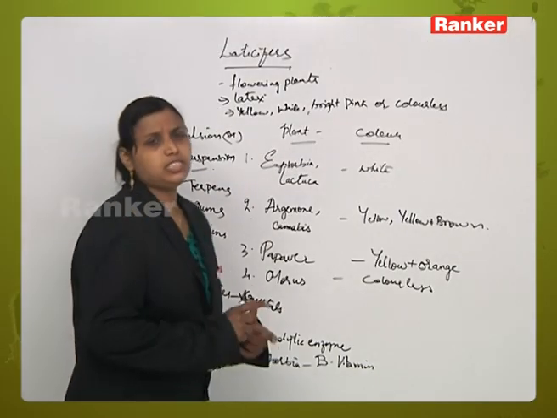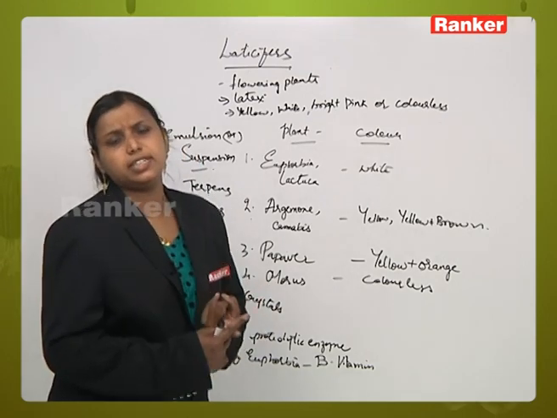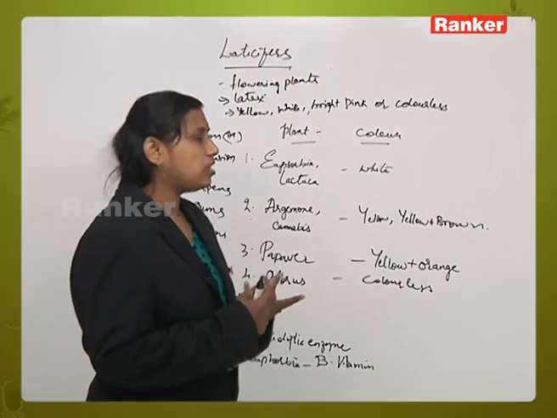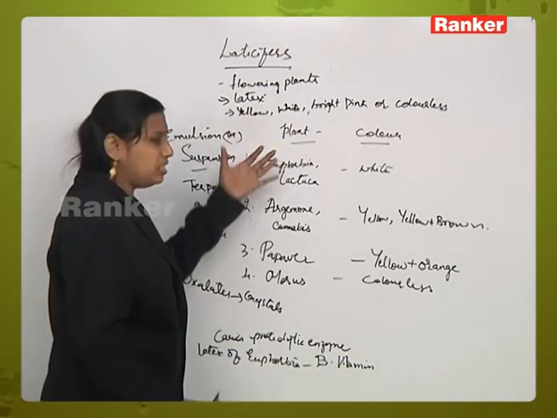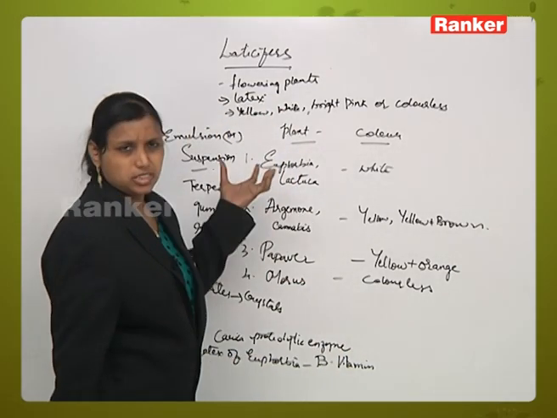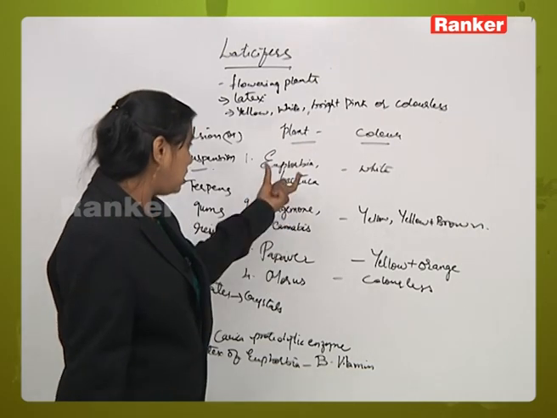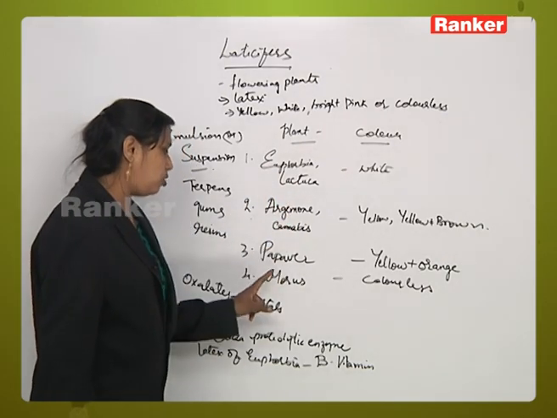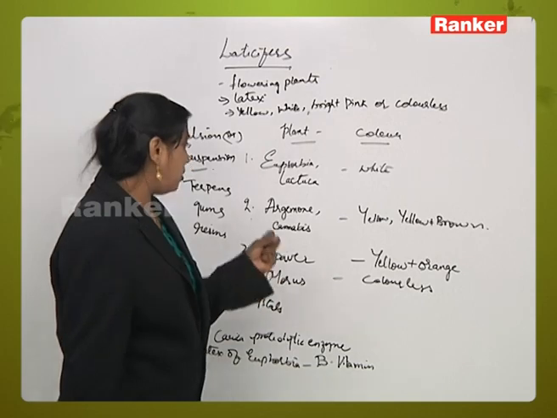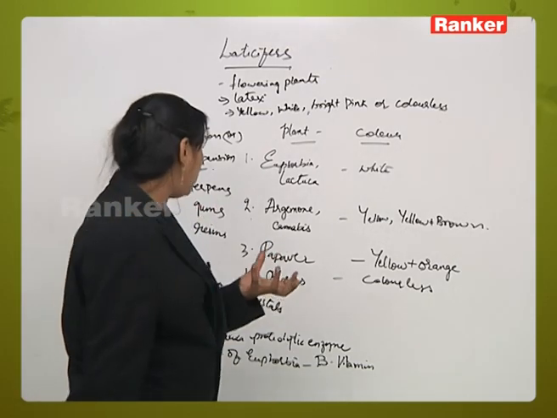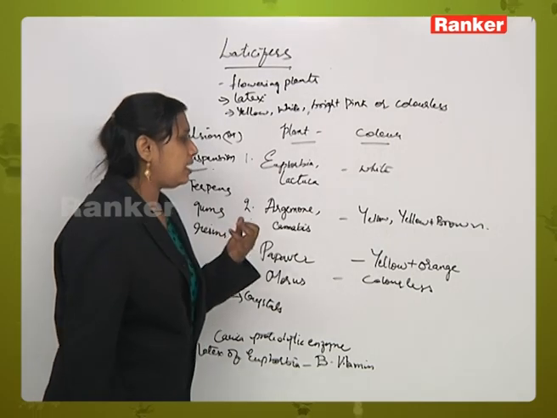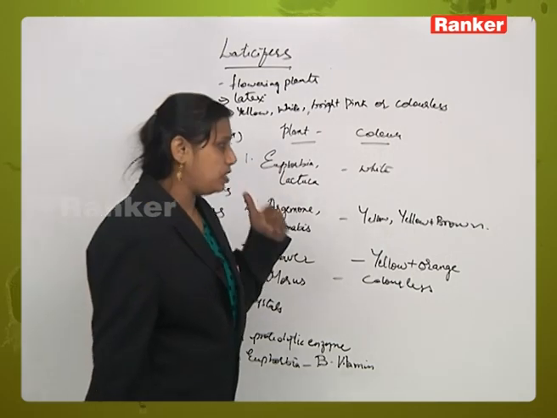So laticiferous tissue is a type of tissue which secretes a milky white, pink or colorless substance called latex, and depending upon the different plants the color of the latex changes, as in euphorbia, argemone, papaver, morus. These tissues either occur in the form of emulsion or suspension, and the chemical nature of the latex and its metabolic byproducts vary from species to species.